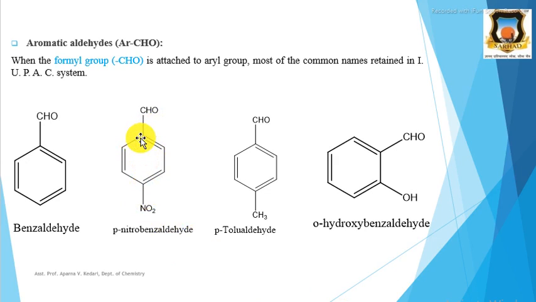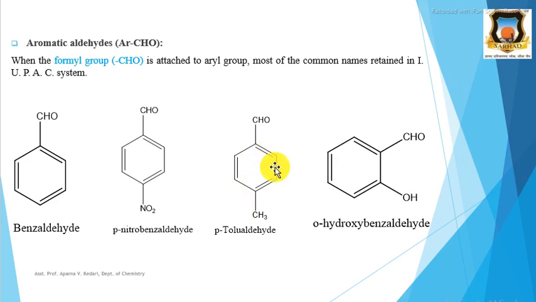With respect to this CHO, this carbon is the first carbon, second, third, fourth, fifth, and sixth. The carbons at the second position are ortho carbons, then meta carbon, and para carbon. This nitro group is para with respect to CHO, that is the formyl group. Therefore, it is para-nitrobenzaldehyde.